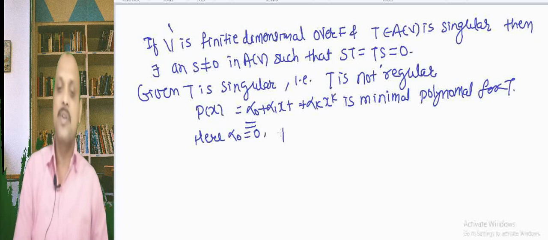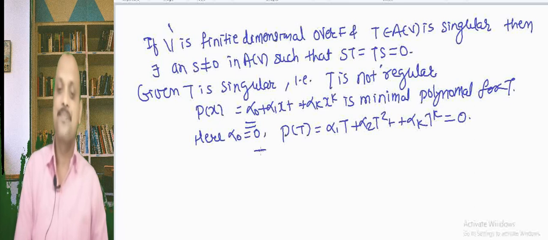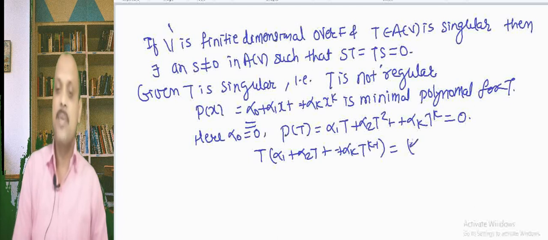If the constant term equal to 0, then p of T equal to alpha 1 T plus alpha 2 T squared plus ... alpha k T raised to k equal to 0, or T into (alpha 1 plus alpha 2 T plus ... alpha k T raised to k minus 1) equal to 0. It can also be written as (alpha 1 plus alpha 2 T plus ... alpha k T raised to k minus 1) into T equal to 0.